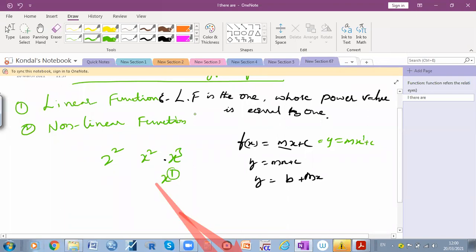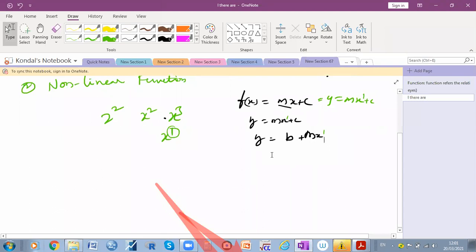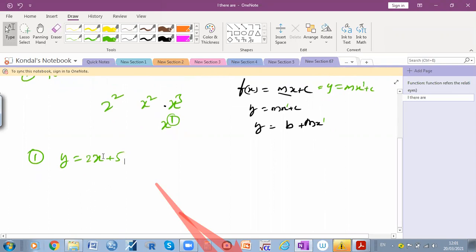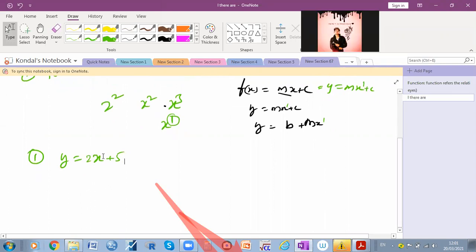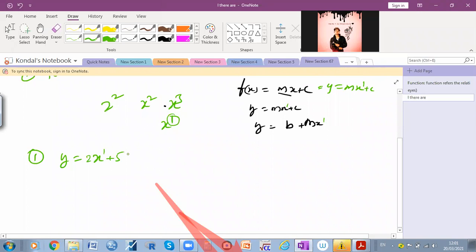Is it clear? Whereas if you take y is equal to mx plus c, here also the power value is equal to 1. If I didn't mention it, we should assume that it is 1. So that is a linear function, right? I'm going to give an example. Mathematically, y is equal to 2x plus 5. So is it a linear function or non-linear function? Linear function, sir. Linear, because the linear function is the one whose power value is equal to 1 only.